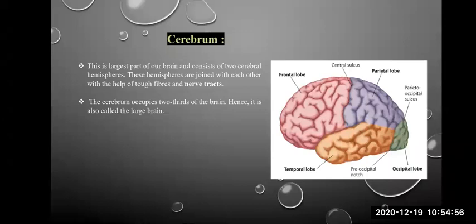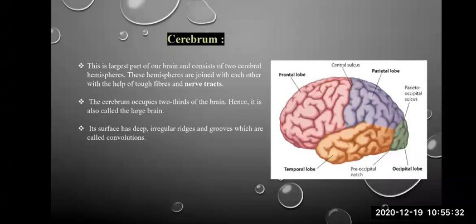Now, for better understanding and according to the function performed, the cerebral hemisphere is divided into different lobes. The front part is known as frontal lobe. Next to the frontal lobe is the parietal lobe. Below the parietal lobe is the occipital lobe and then the temporal lobe. Each part of this brain is performing different functions.